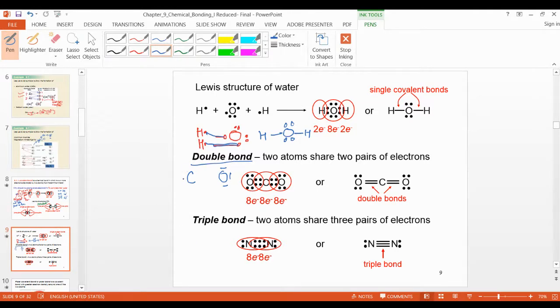And carbon has 4 electrons, 1, 2, 3, 4, because 4 electrons means group 4. This is okay. Now oxygen I will write here.